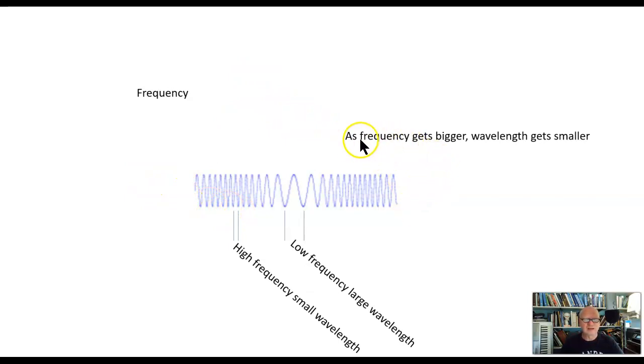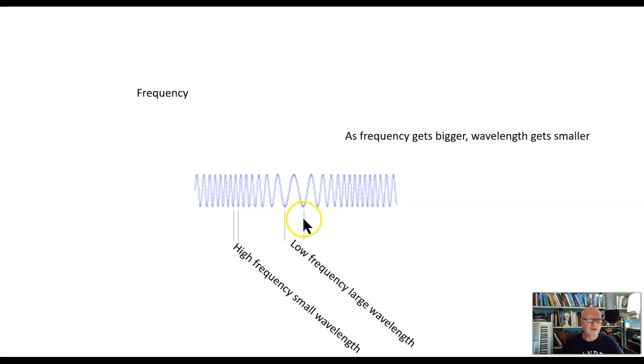And you can see that here. As the frequency gets bigger, the wavelength gets smaller. Here I've got a low frequency. In other words, I don't have these crests and troughs happening as often in a given period of time. So I have a low frequency, but a very large wavelength. I've got a long space from trough to trough here.